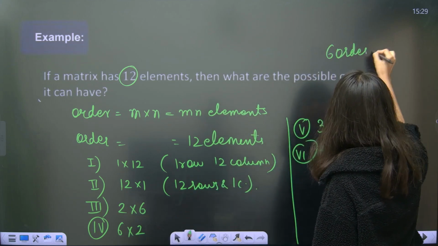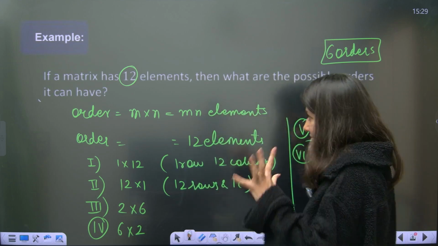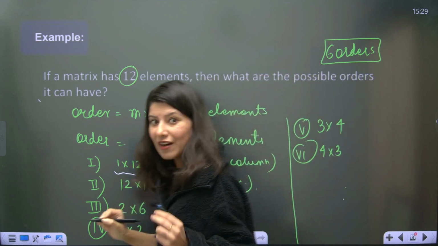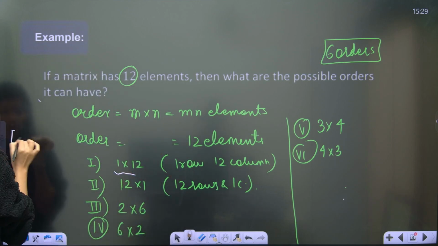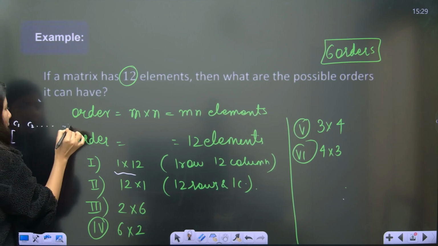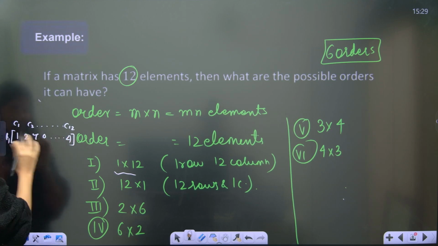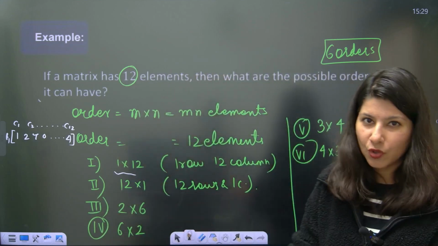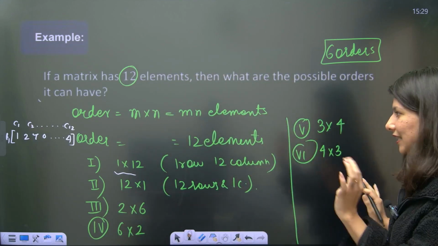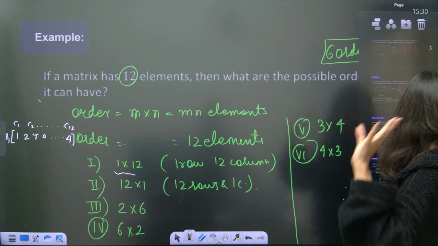I know you must be thinking, how are you going to create that matrix? For 1 cross 12, that is 1 row and 12 columns. So this is row number 1, column 1, column 2, and all the way up to column 12. Basically 1, 2, 7, 0 and 4, like this. This is a matrix, and so on for 3 cross 4, 4 cross 3, 2 cross 6, like that. I have created one such matrix for you, and you can imagine the next matrices.